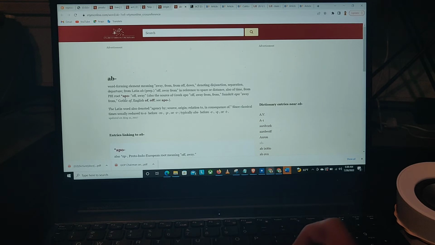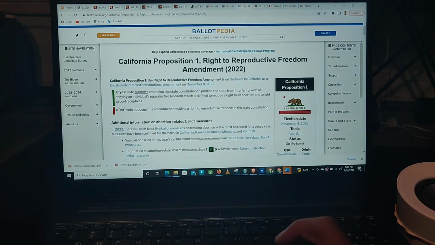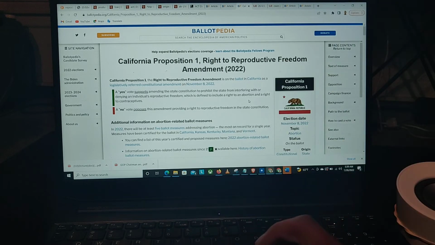Look, here, I'll show you. This is what ab means. Ab, away, off, right? So check this out. You see this one, where they say a right to an abortion? They don't want life, no life. What is reproductive freedom? How are they going to confuse these things and say that reproductive freedom is the right to no life? They're confused, man. They lack knowledge. So let's keep it moving.